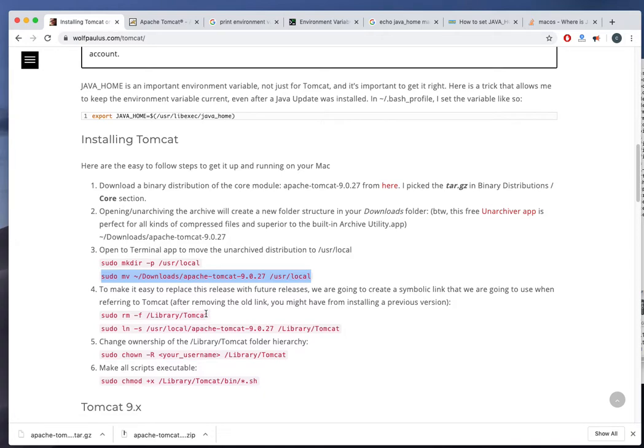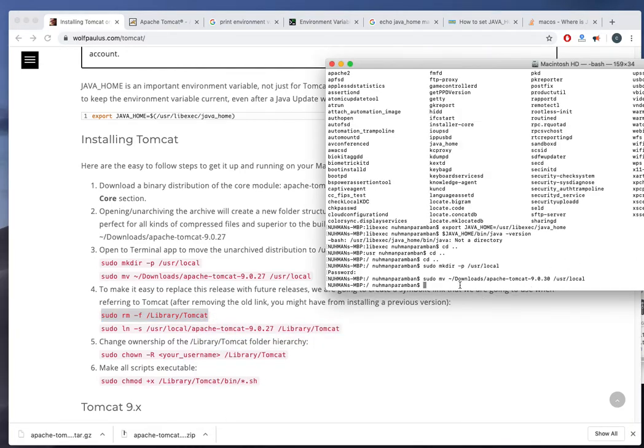I'm going to create a symbolic reference. How will I do that? I can make it as a library. Usually the Java home also is a symbolic link.